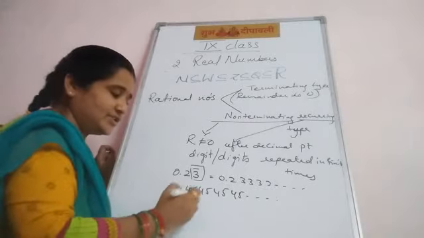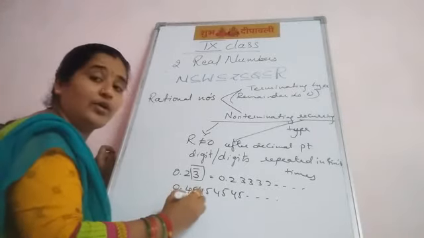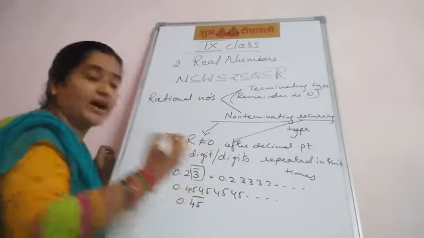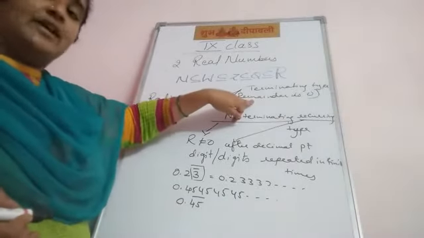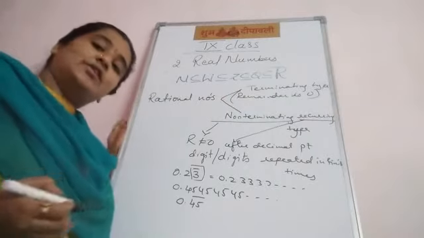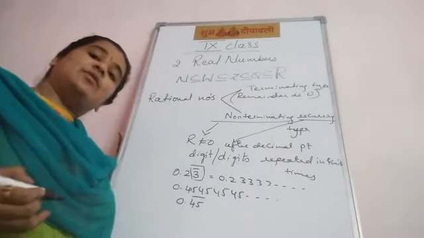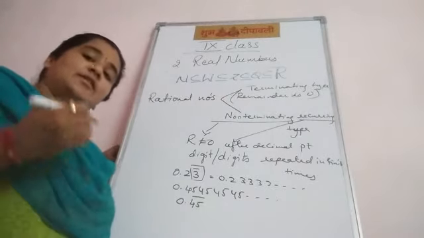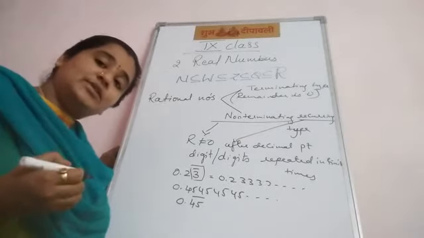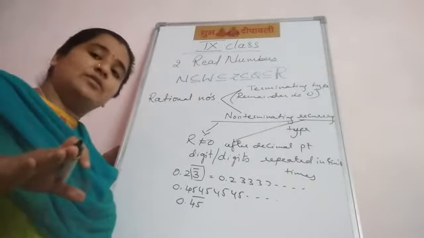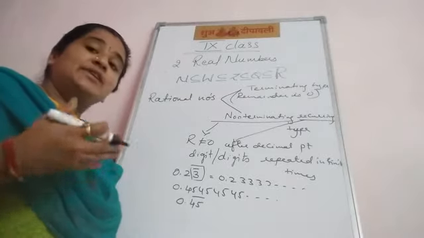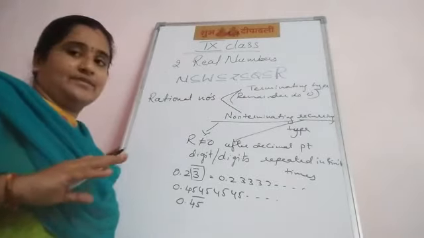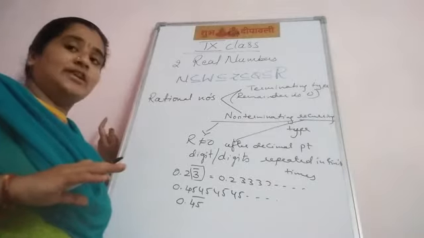So instead of writing all this, 0.45 with a bar. Okay? Terminating means the remainder is 0. Non-terminating recurring type means the remainder will not be 0, and after the point, the digit or digits are repeated infinite times. These are the rational numbers.